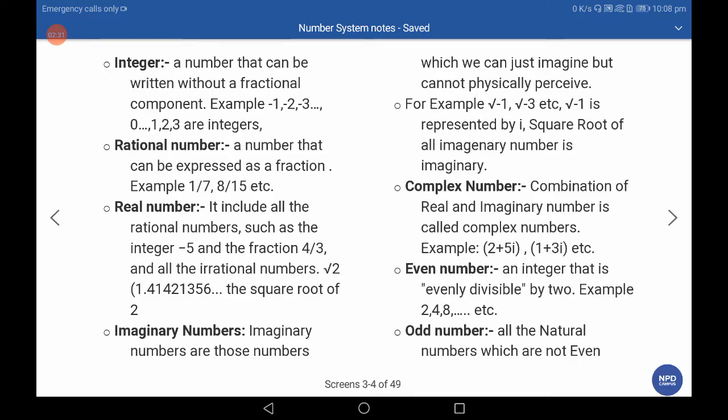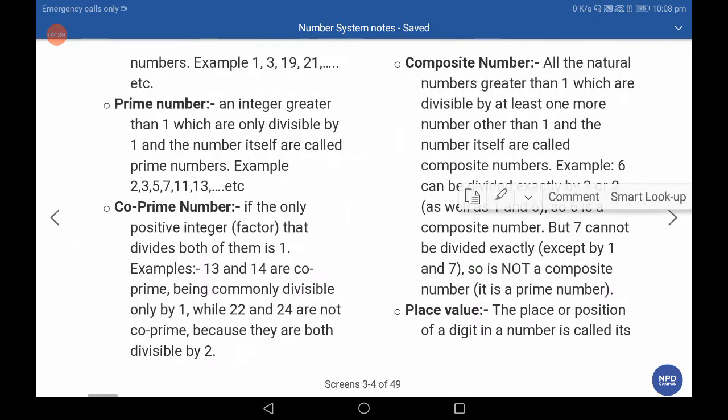In other words, natural numbers which are not divisible by 2 are called odd numbers. Prime numbers, the most important numbers: integers greater than 1 which are divisible by only itself and 1 are called prime numbers, such as 2, 3, 5, 7, 11, 13, etc.